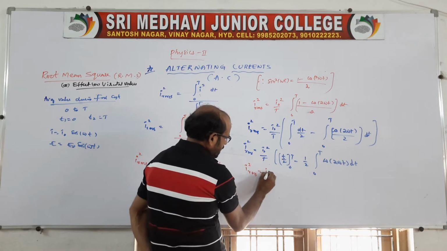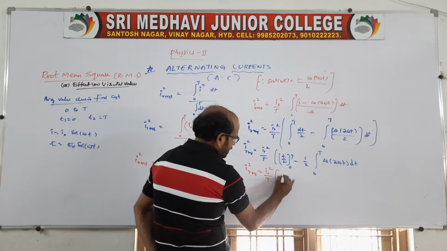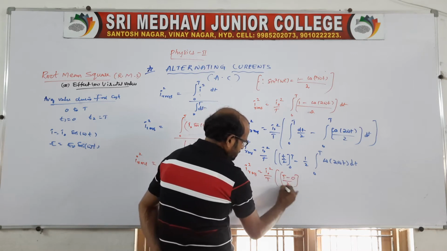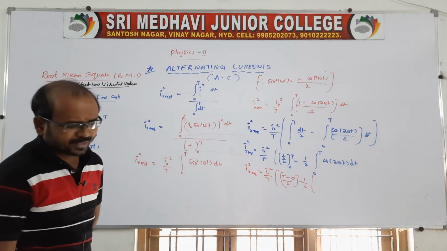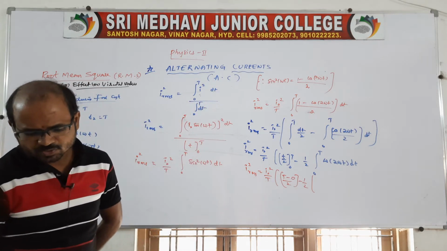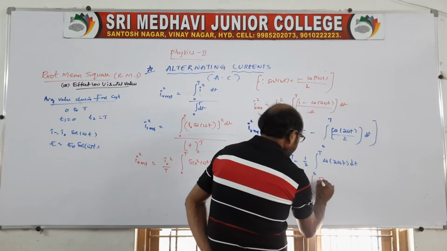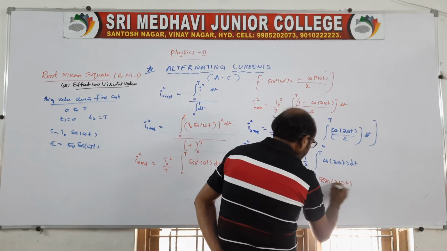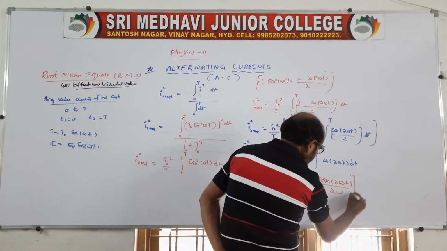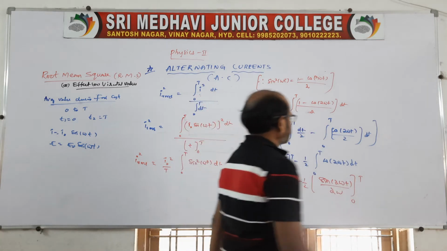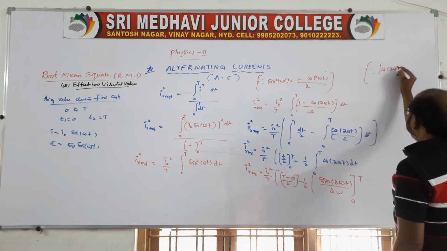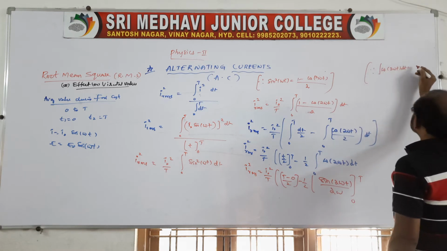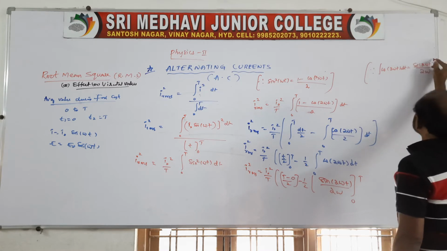I square RMS is equal to I naught square by capital T, minus 0 by 2. Yes, minus 1 by 2 into this one, cos 2 omega t into dt, the integration will be sin 2 omega t by 2 omega. This is the integration of cos 2 omega t. Yes, you write here: integral cos 2 omega t dt is equal to sin of 2 omega t by 2 omega. This is the value.